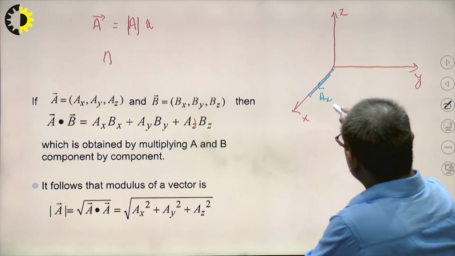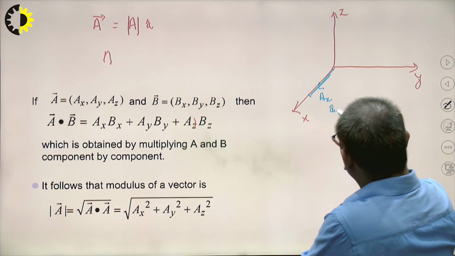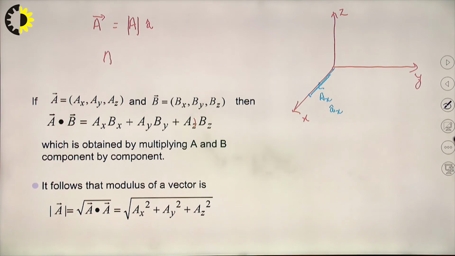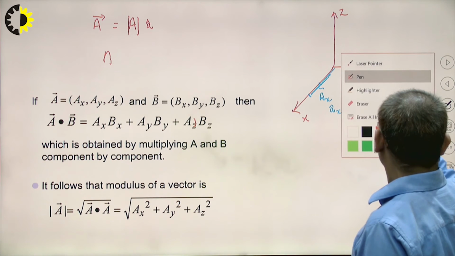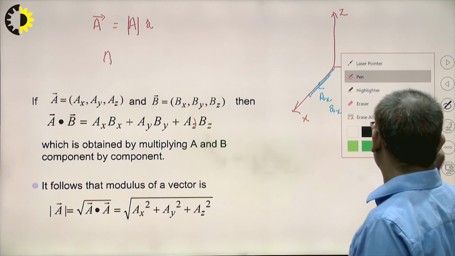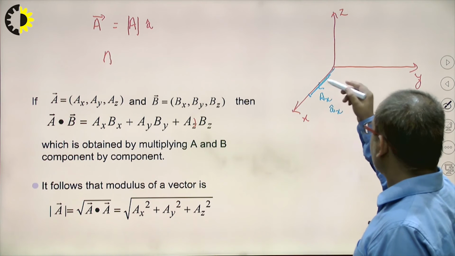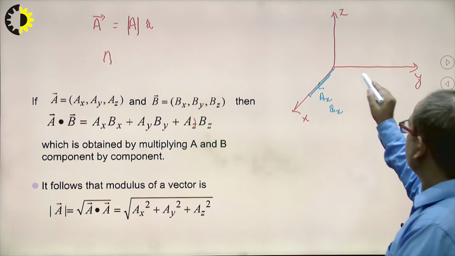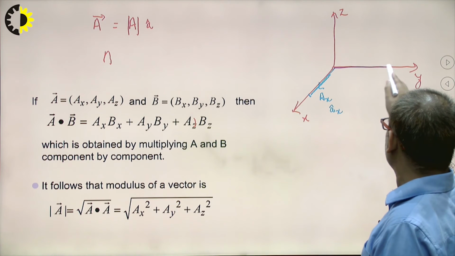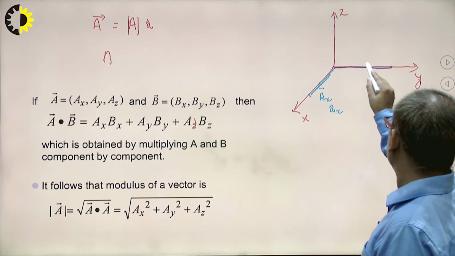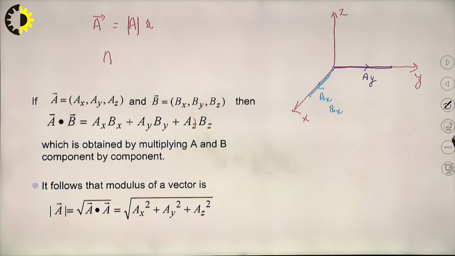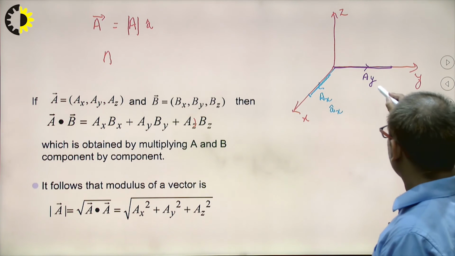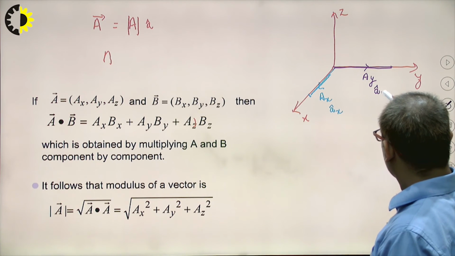And its unit vector will be a cap x. Same vector in the y direction represents Ay. Clear? Its unit vector will be a cap y.